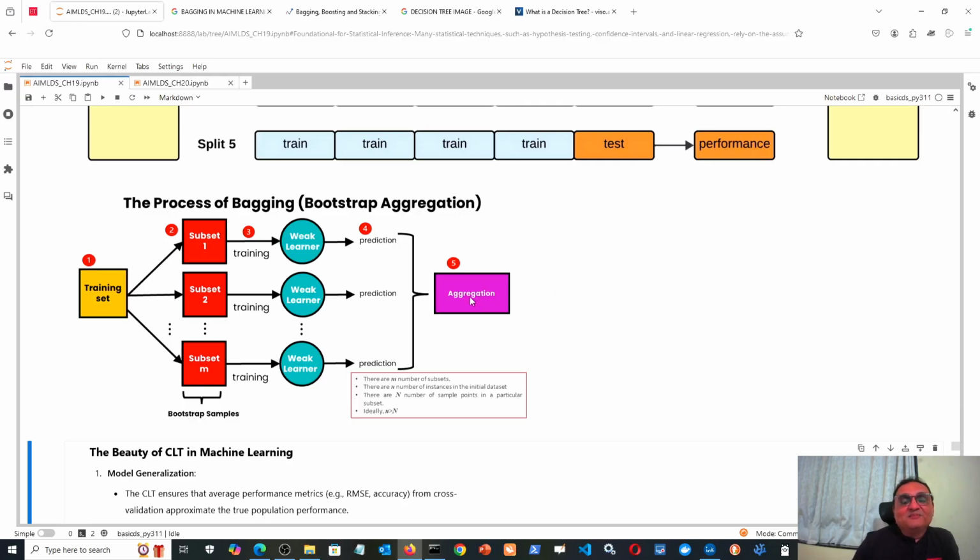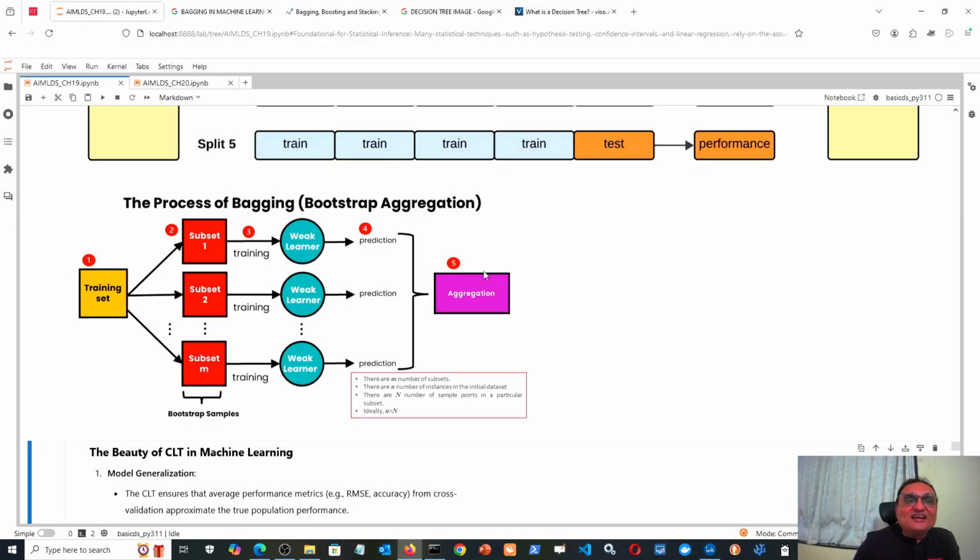Maybe I take the mean if it is a number, or if it is a class, say whether the person will churn or not, then I will do it by majority, that is, voting is done. So total there are 1,000. If 800 have said the person will churn and 200 have said the person will not churn, then the random forest algorithm will finally say that the person will churn, because the majority says so. So for classification, voting is done at this level, and for regression, averaging is done.